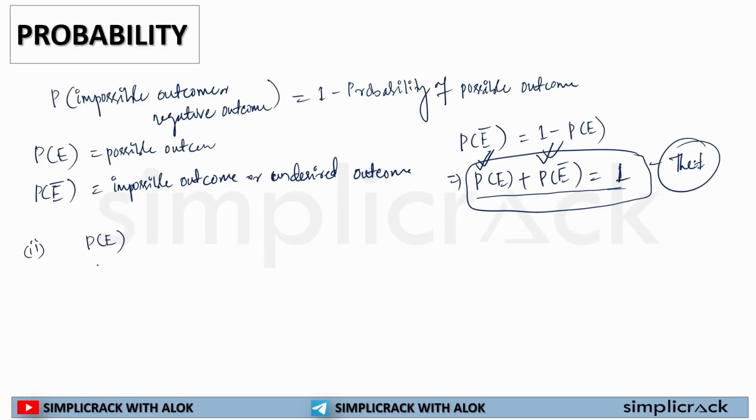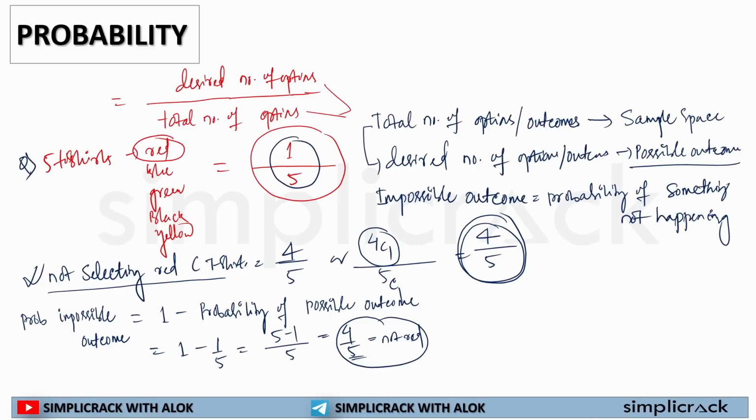probability of occurrence of an event, the value of the probability will always lie between 0 to 1. It can't be more than 1. Here in this question I had 5 t-shirts, right? And if I have to select one t-shirt out of the 5, how many options do I have? I have 5 options.